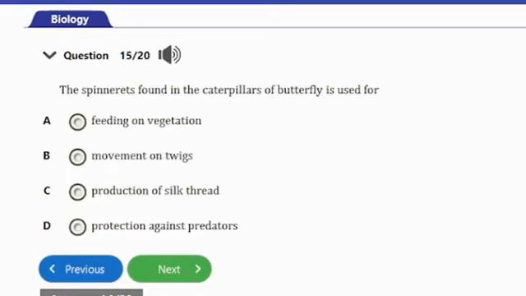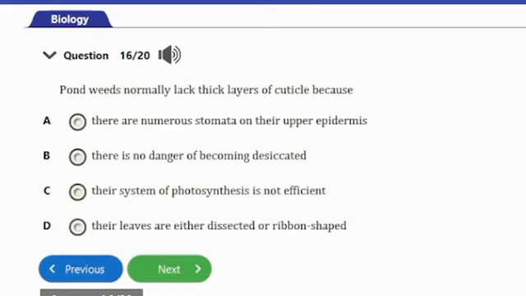So let's consider the next question. Question number 15. It says, the spinnerets found in the caterpillars of butterfly is used for A. feeding on vegetation, B. movement on twigs, C. production of silk thread, D. protection against predators. So guys, the answer to this question is option C here, and that's production of silk thread.